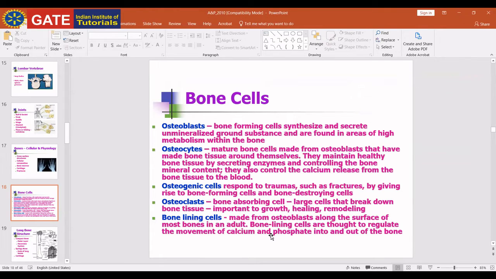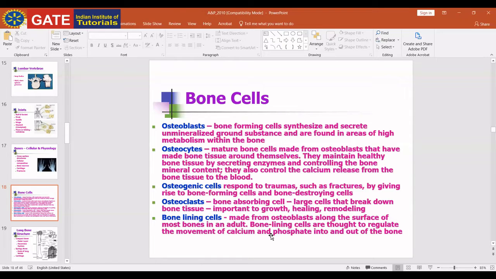There are different kinds of ribs: true ribs, false ribs, and floating ribs. We know there are 12 pairs of ribs. Pairs 1 to 7 are true ribs, pairs 8, 9, and 10 are false ribs, and pairs 11 and 12 are floating ribs.